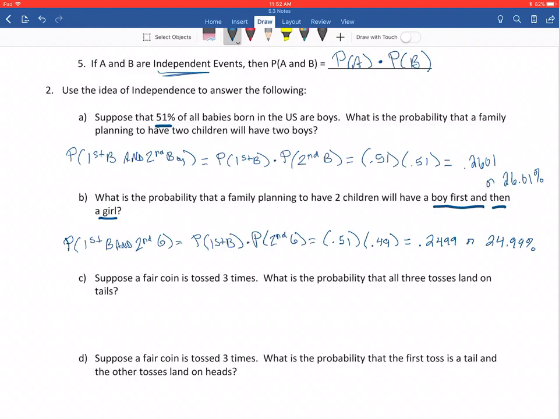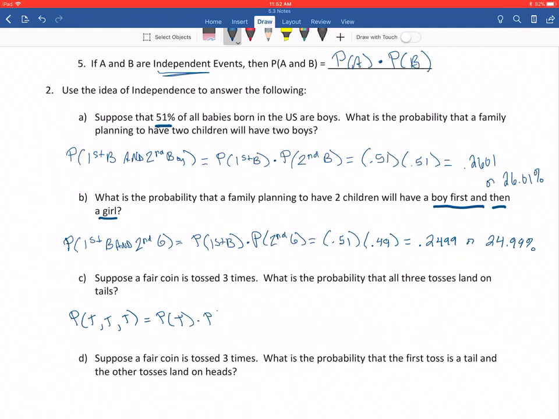Okay, now we're going to be talking about tossing a coin, and this time we're tossing it 3 times in a row, but we already talked earlier about how sequential coin tosses are always independent. What you flip on one does not affect what comes next. So this one wants to know the probability that all 3 of them land on tails. So we're basically looking at the probability of tails, tails, tails happening.